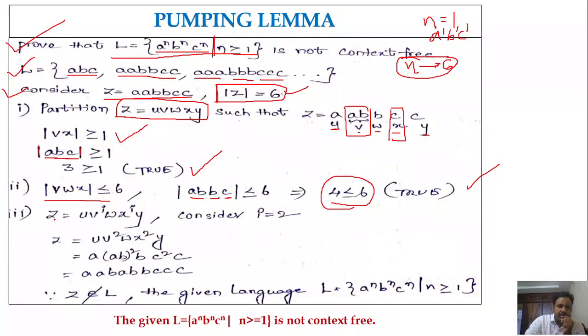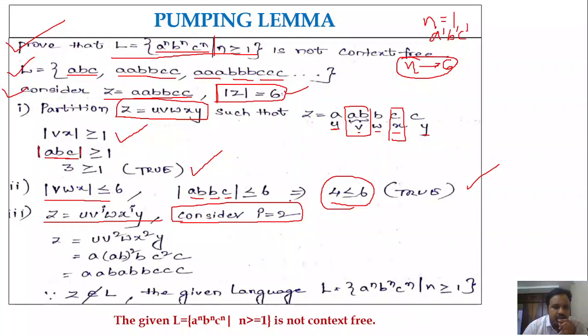Now you have to write the string Z in the form Z is equal to U V power i, W X power i, followed by Y, right? Now you have to consider different i values. So always select some i value which is greater than 1. The i value 0 means you will get the same string, because U V power 0, W X power 0, Y, you don't have the V and X parts, so that string is going to be in the language only, right?